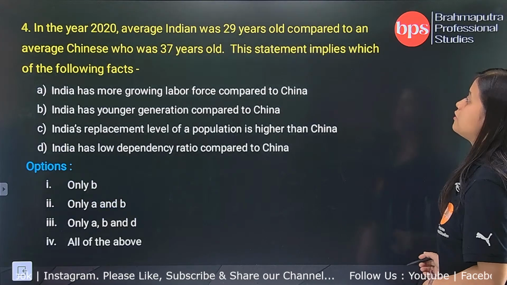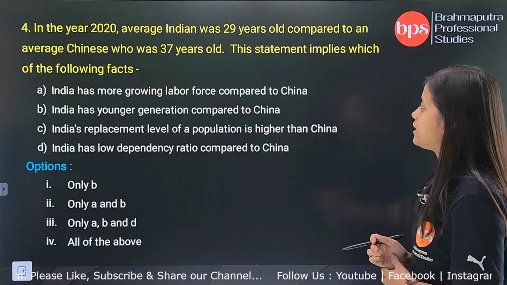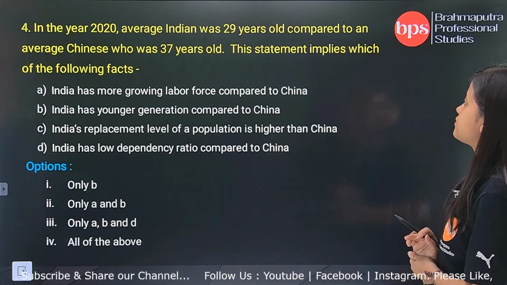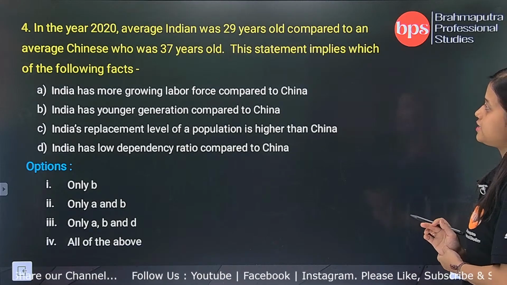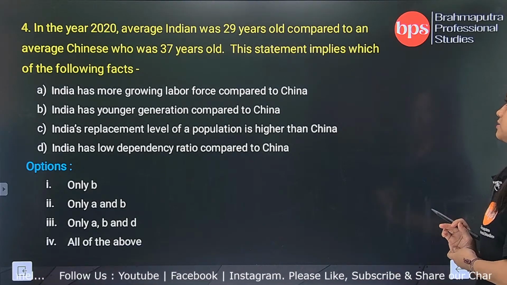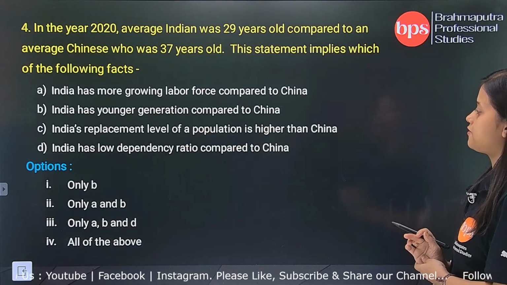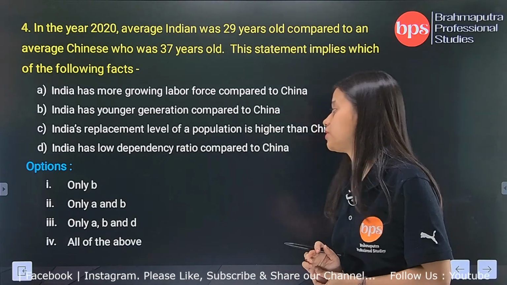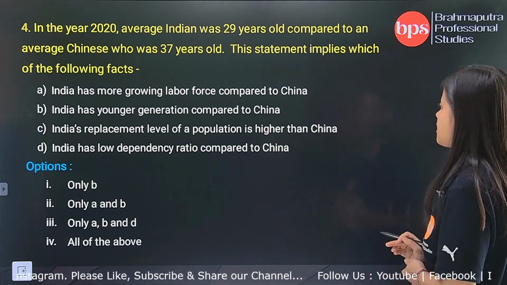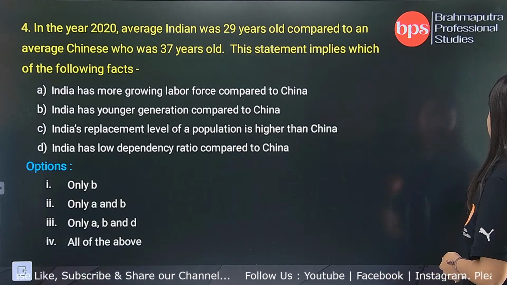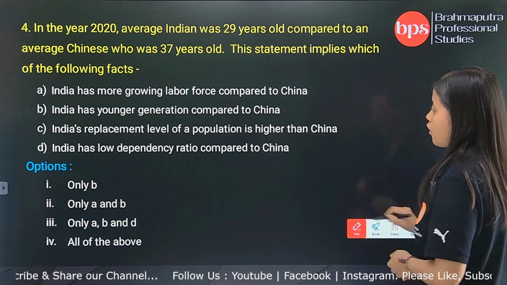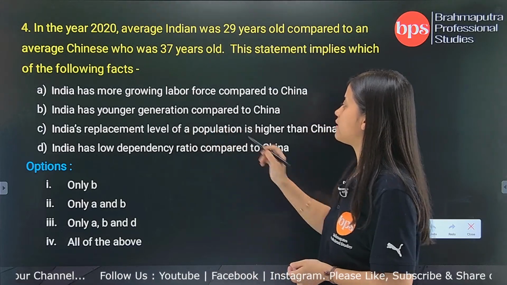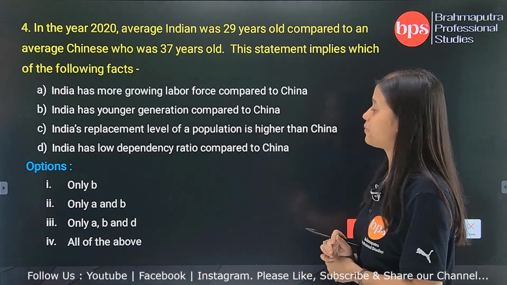Now question number 4. In the year 2020, the average Indian was 29 years old compared to an average Chinese who was 37 years old. This statement implies which of the following facts? Now let's read the option first. Option B, India has younger generation compared to China. So option number B is saying India has younger generation compared to China.